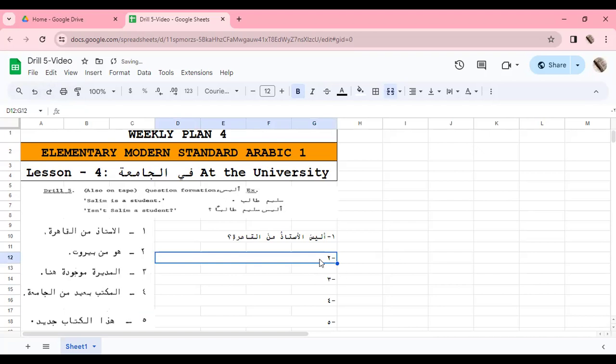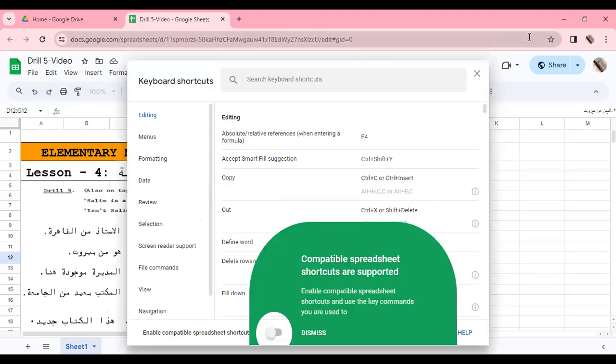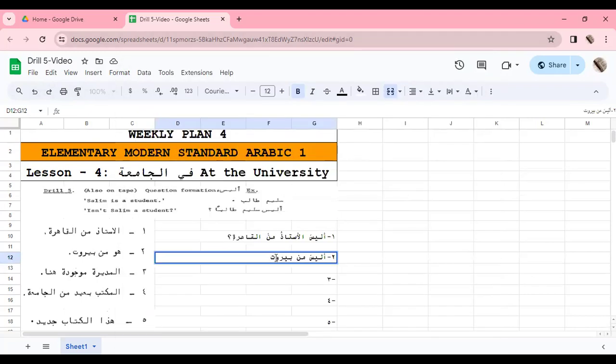Now, here you're going to add a question. That is now al-mudiratu mawjudatun huna. The director, female, is present here. First let's negate it.